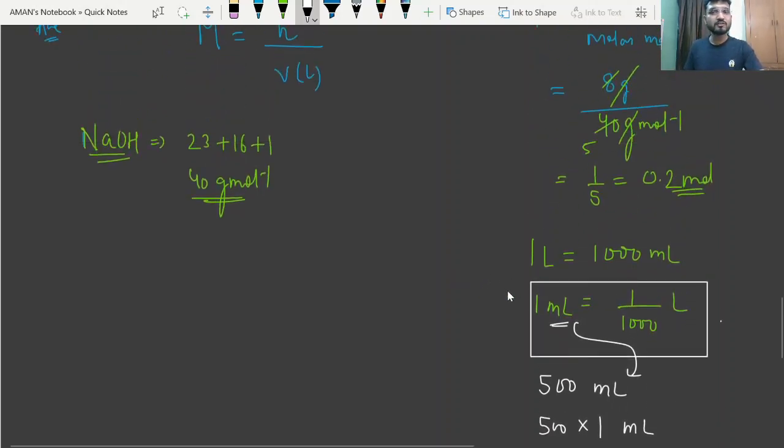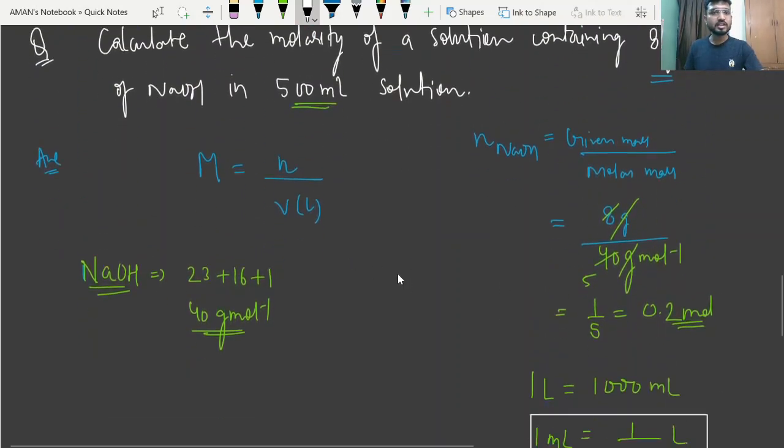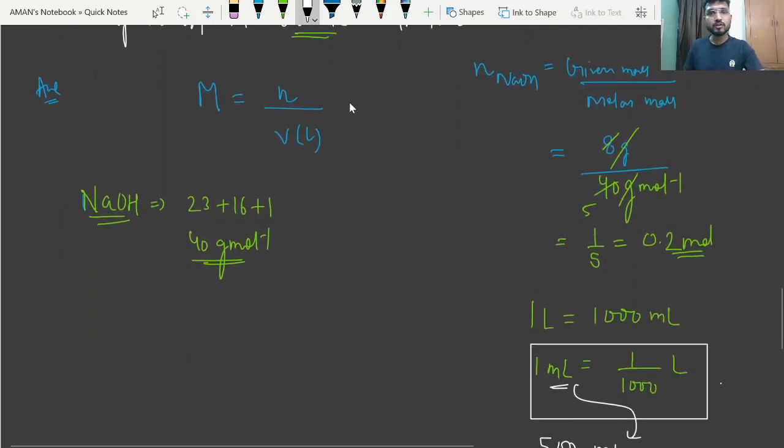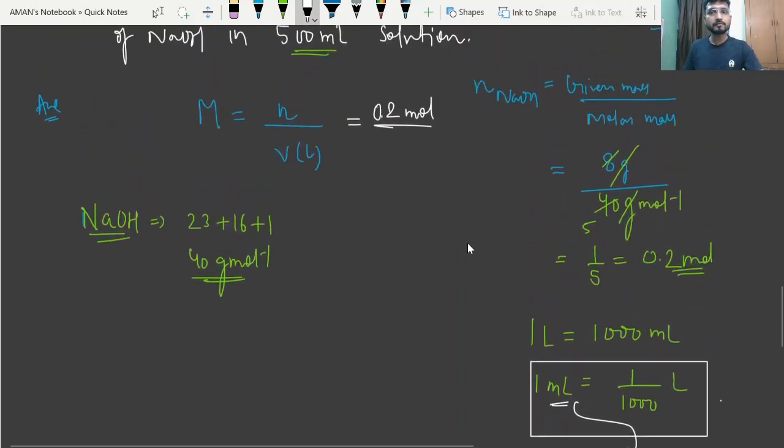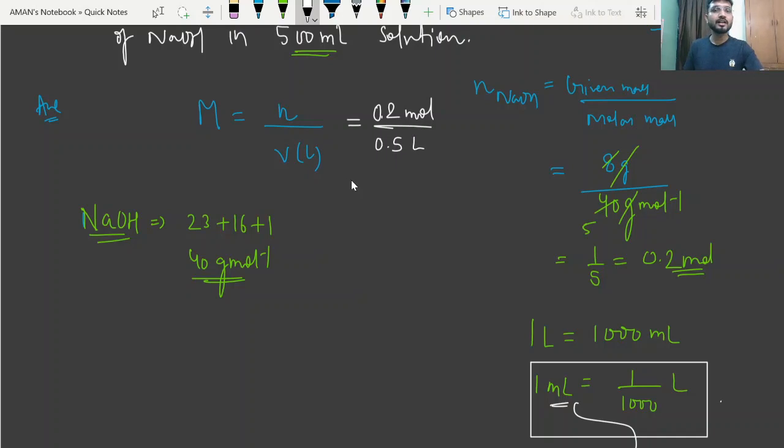So just now put this value in the formula. So this was the formula. Number of moles we have already calculated, 0.2 mole, right? Divide by volume, we have calculated this 0.5 liter, right? So this will become 2 by 5 mole per liter, okay? So this will be the molarity of this solution, okay?